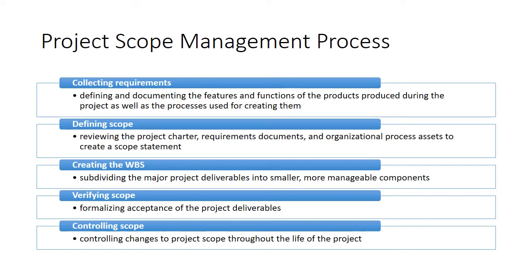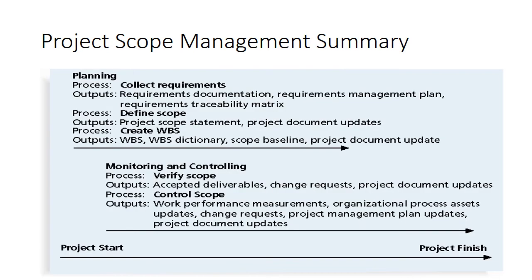Second, defining the scope: we have to review the project charter, requirement documents, and organization processes. Third, creating the WBS, subdividing the major project deliverables into smaller and more manageable components. Then verifying the scope, and controlling the scope, which means controlling changes to the project scope throughout the life of the project. This is the summary of project scope management.